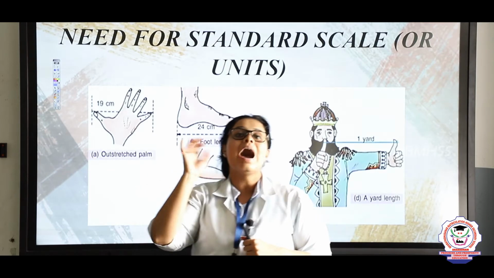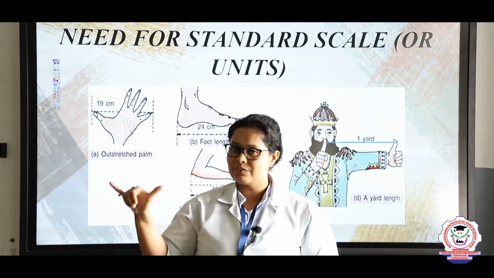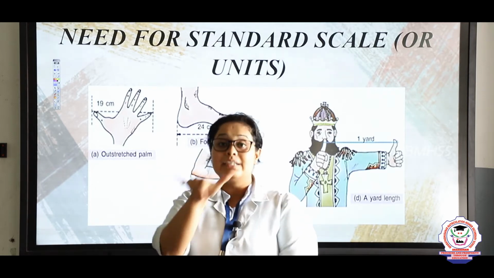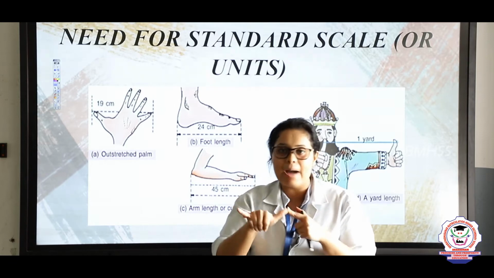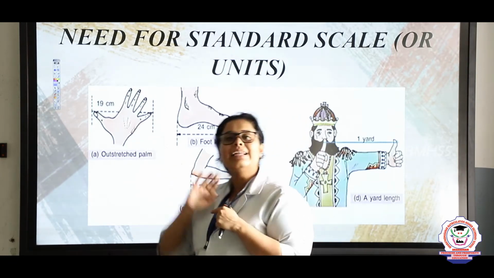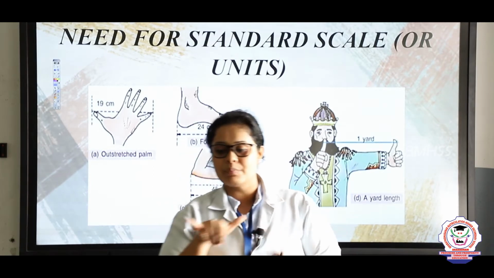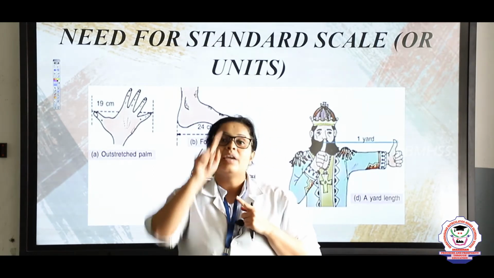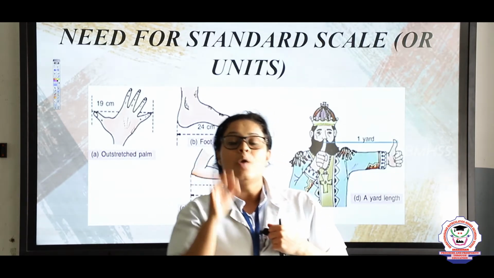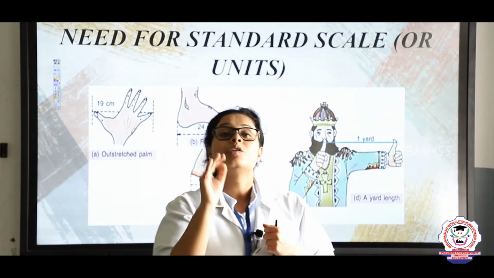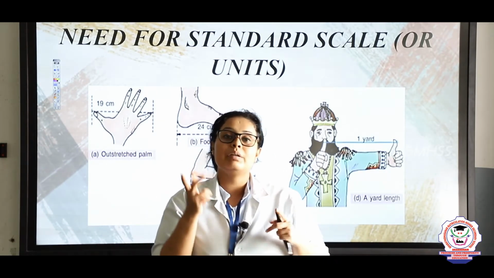So one is outstretched. Outstretched arm means they are taking this finger or this hand, the distance between this point to this point is called an outstretched palm. So an outstretched palm is generally 19 centimeter. For example, students, can you tell me if the distance between these fingers and your fingers will be the same? No, right? So that is why here we need a standard unit, so that everything can be measured, and then there will be some equivalency.